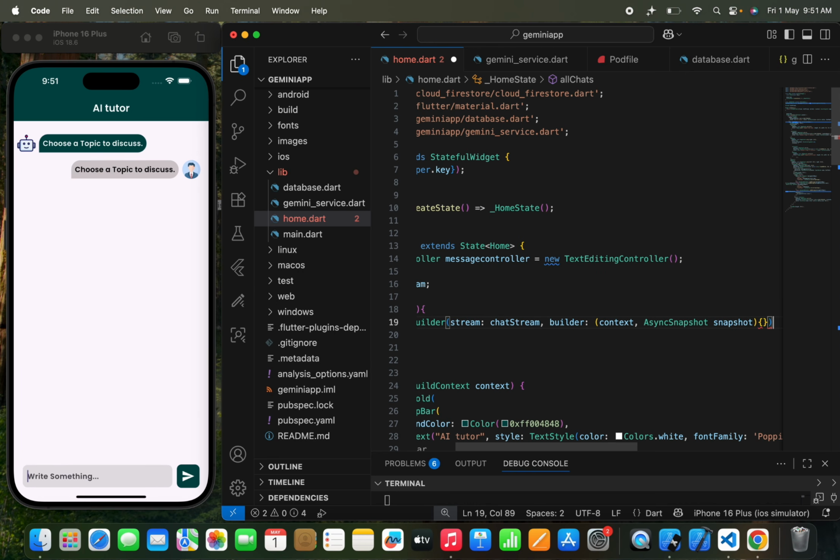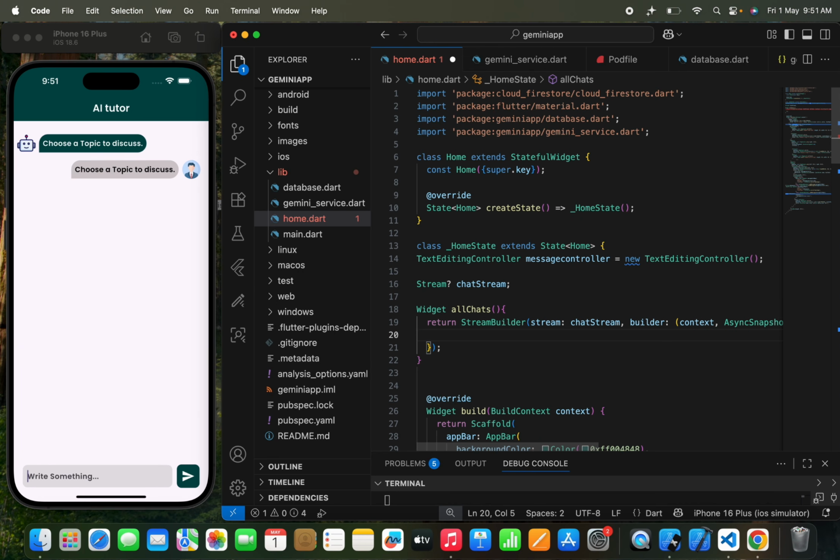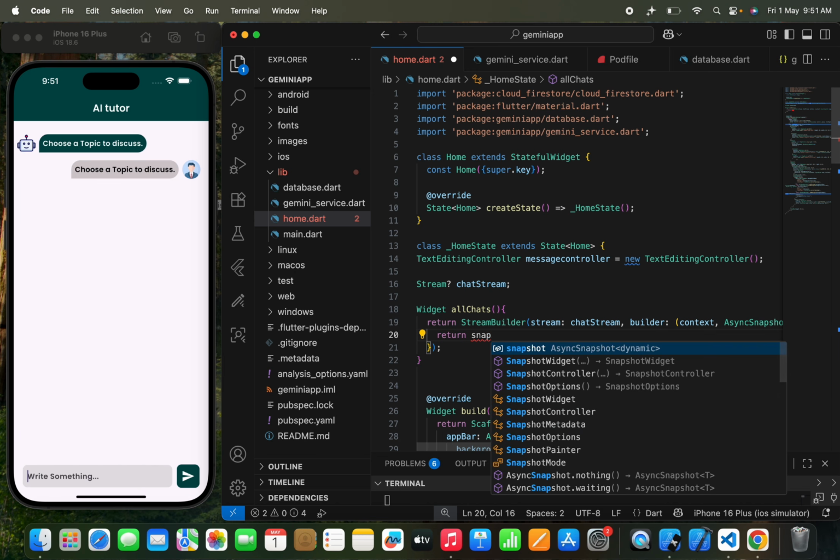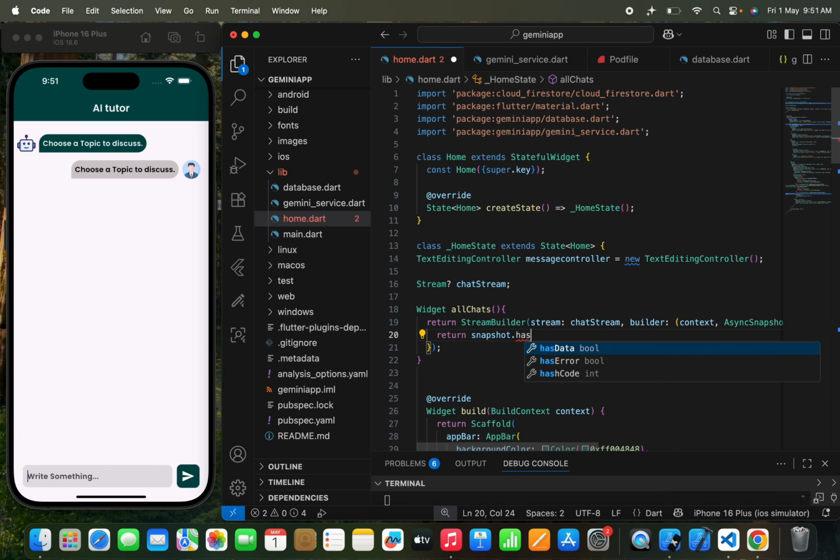Now once we do this, here I need to return again, and we are going to check whether the respective collection has any document available or not. So how are we going to check that? We are going to write snapshot dot has data.